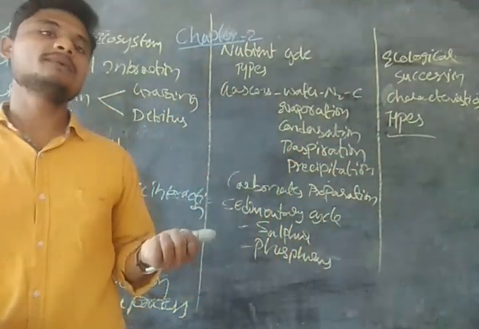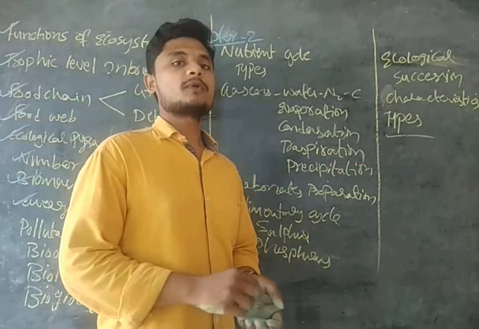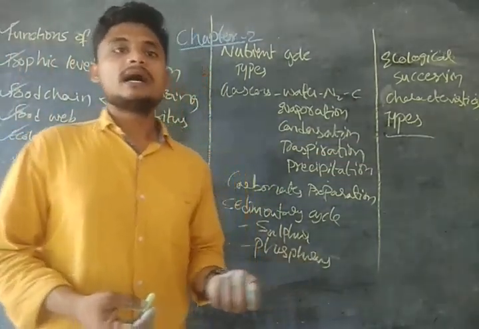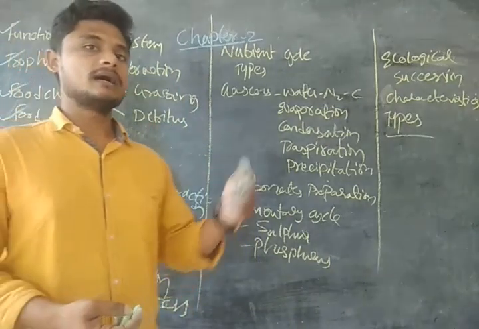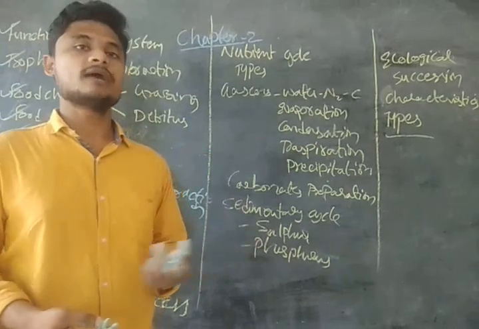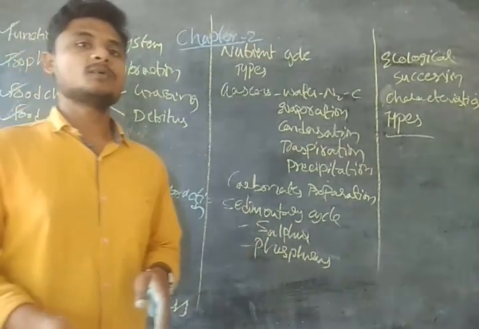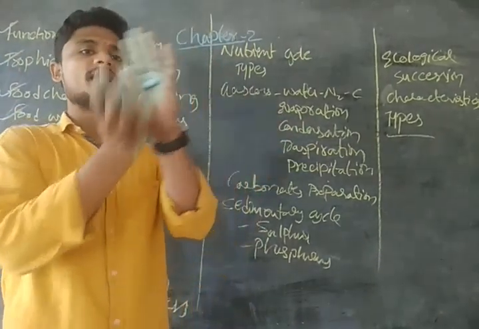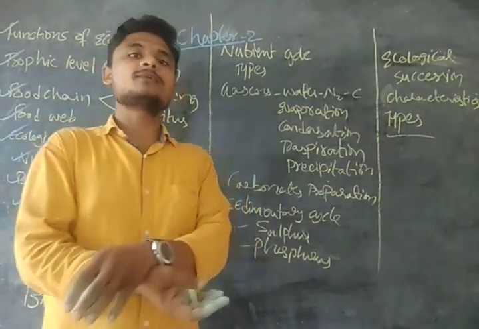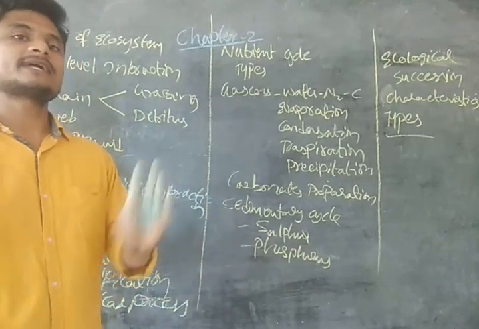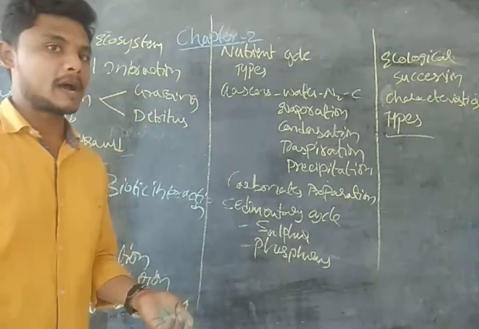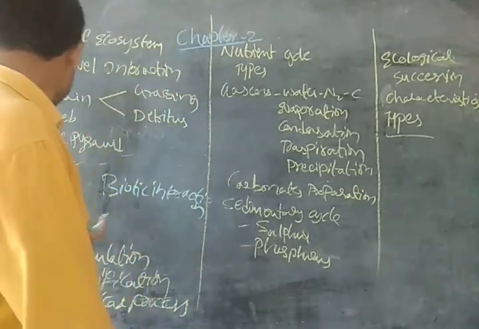Pollutants may be of two types, primary and secondary. Primary pollutants include SO2, NOx and particulate matter. Secondary pollutants include plastic and DDT. Secondary pollutants are formed from the primary pollutants, by adding something to the primary pollutant we get the secondary pollutant. An example of a secondary pollutant is secondary particulate matter.